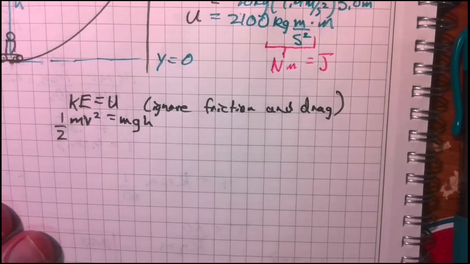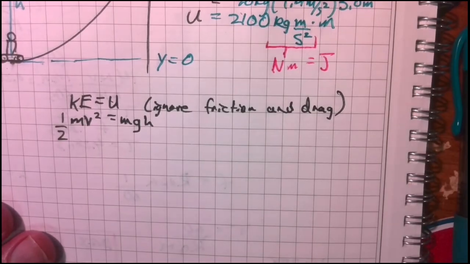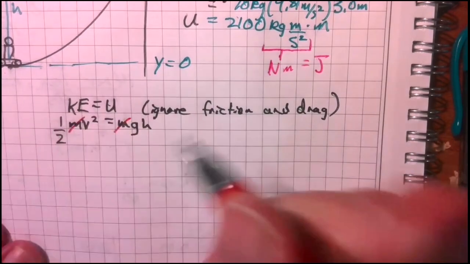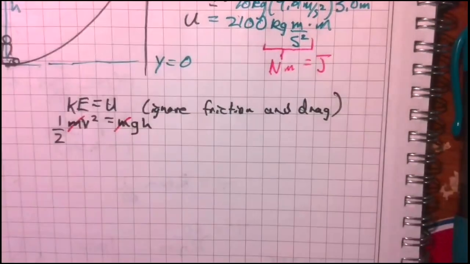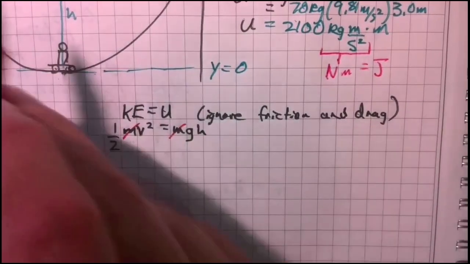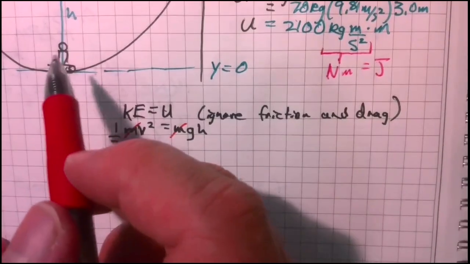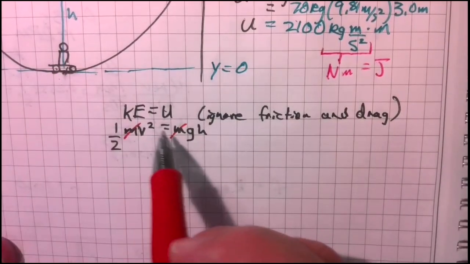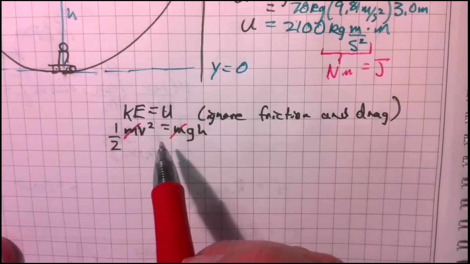What's really interesting, and kind of profound, is that the masses cancel. So for our skateboarder, this proves that your velocity going down this does not depend on your mass.